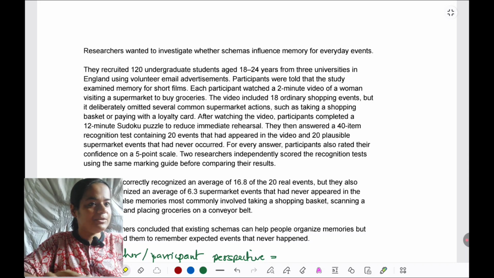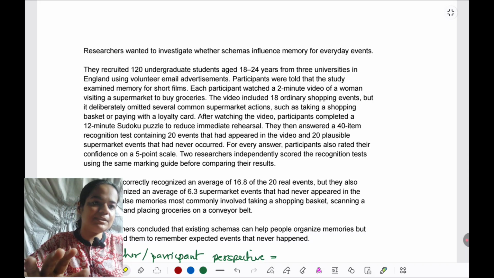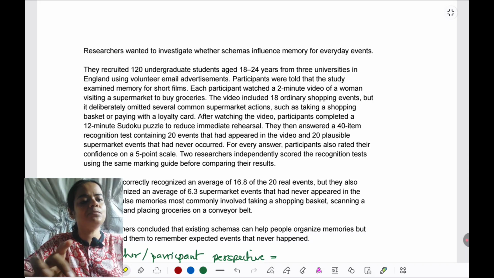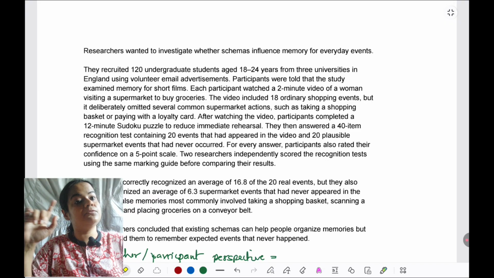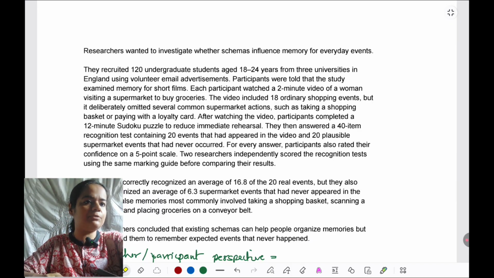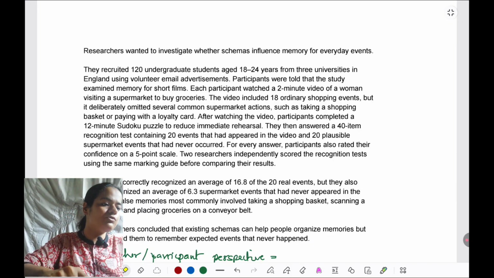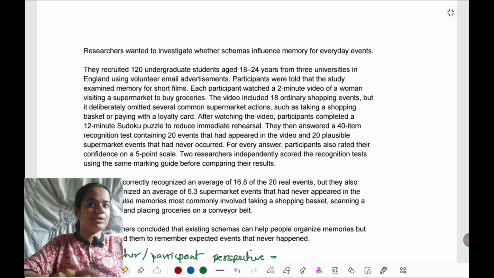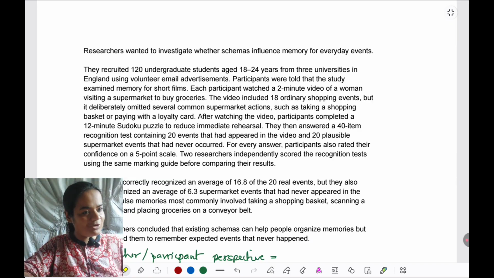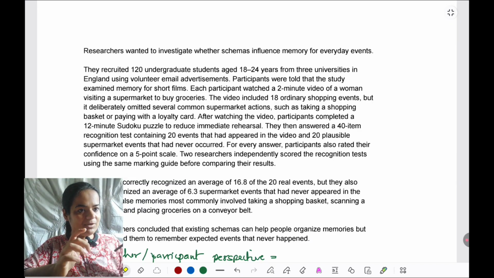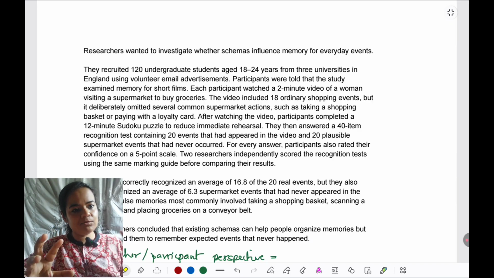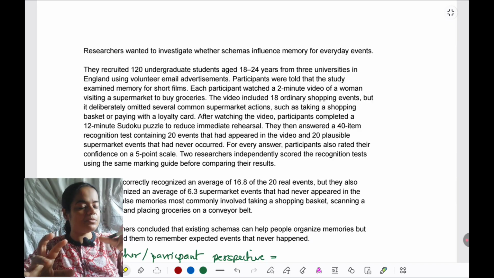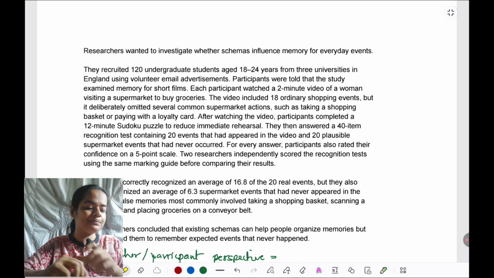Okay, so now I'm putting the stimulus in front of you. You can always skip the stimulus part if you're finding it repetitive, but this time we'll be marking it from the perspective approach. So we are not marking it like we had done for the other concepts. This marking, this annotation that we are going to do, it's going to be from the perspective. So the annotation is going to be different, though the stimulus is the same. So now that we have the common points in front of us, from an active reading perspective, we are going to see which sections we can mark which will help us out in different points.